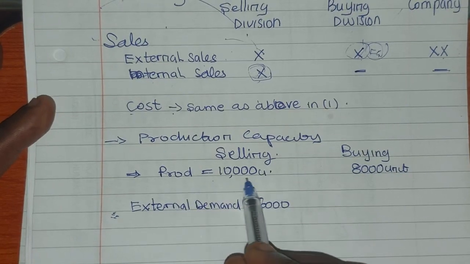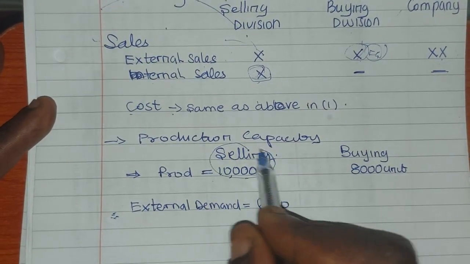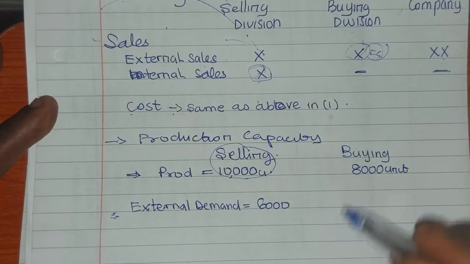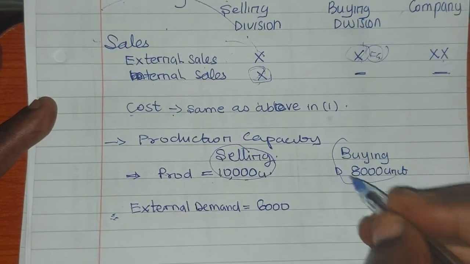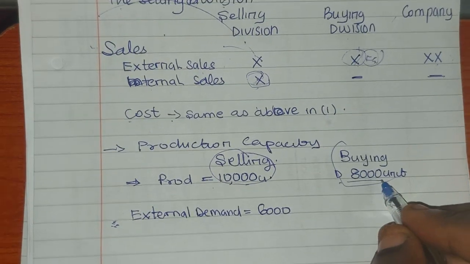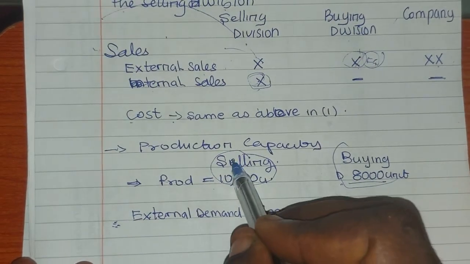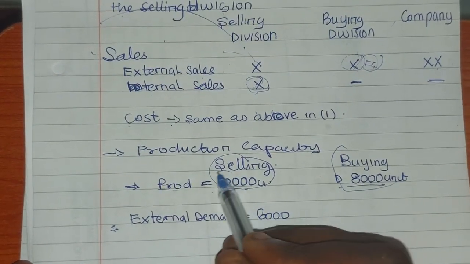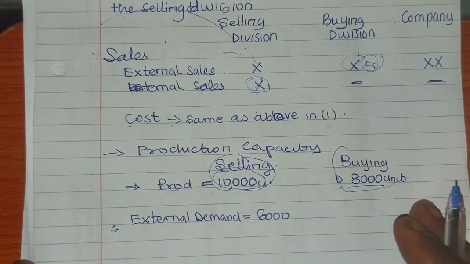The production capacity of the selling division is 10,000. Take note of that. The buying division needs 8,000 units, but this selling division has capacity for 10,000 units.